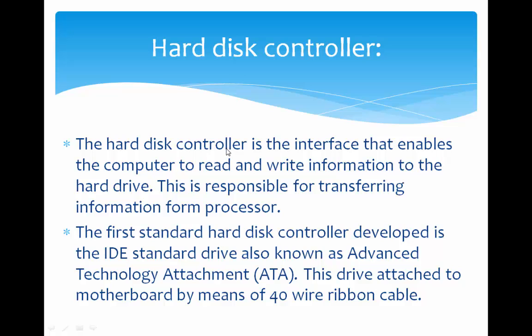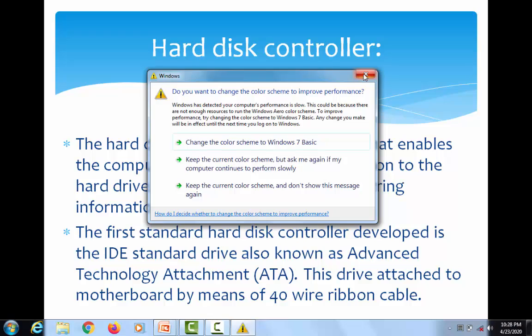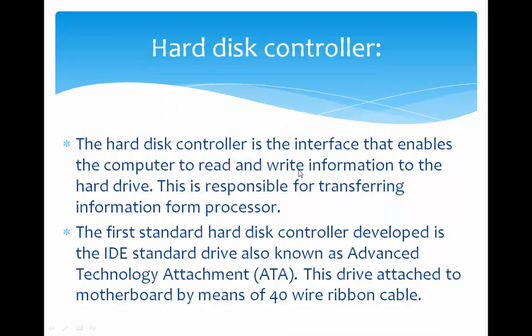The hard disk controller is the interface that enables the computer to read and write information to the hard drive. It is responsible for transferring information from the processor. It is an interface or a circuit that enables the computer to read and write information between the hard drive and the CPU.